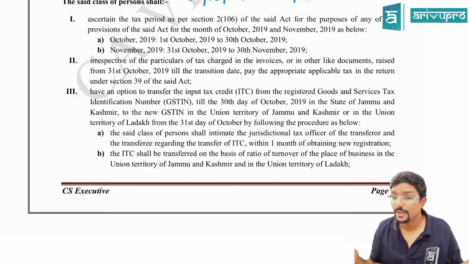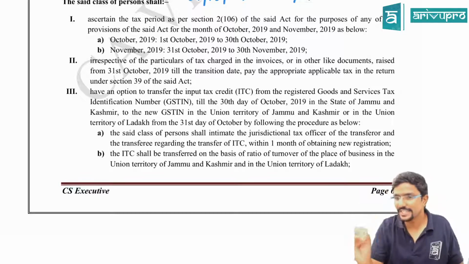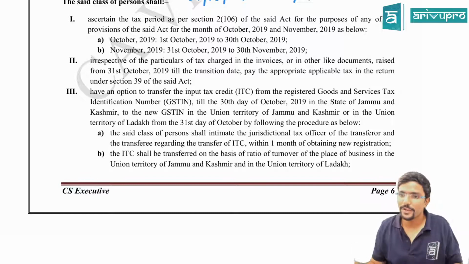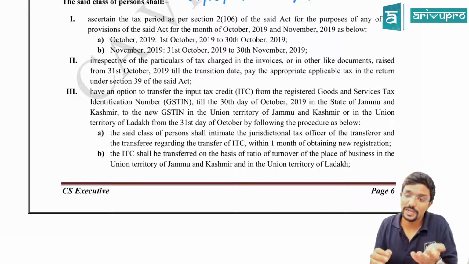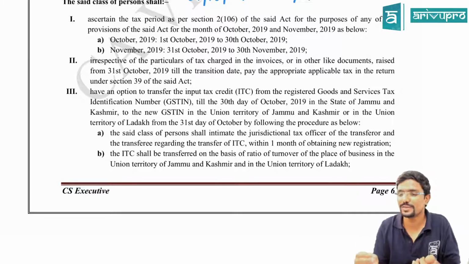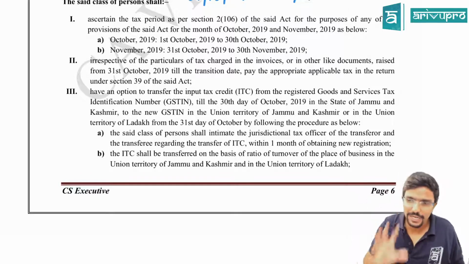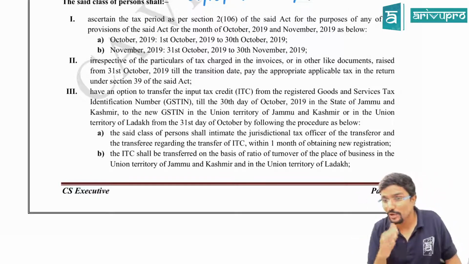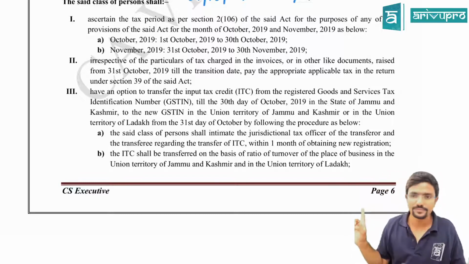Whatever you are paying, you pay the tax at the appropriate rate. Assume the GST rate is 10%. So if it is an intrastate supply, it will be CGST plus SGST 5 each. Agree? You cannot say, sir, I should pay UTGST now, so I will pay only 2%. Nothing like that. There is no change in the rate. The name might have changed. From SGST, the name would have become UTGST, but still whatever tax you pay is 10% only.